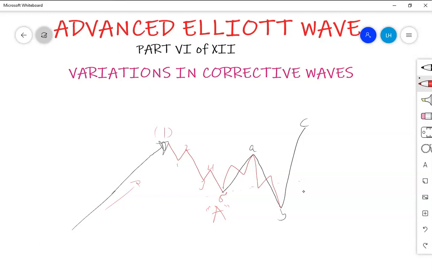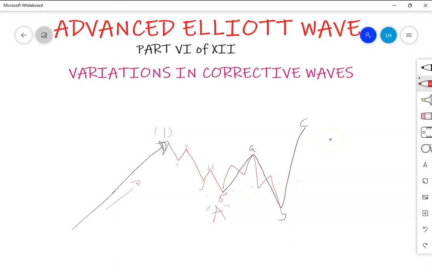It was to the top, but that wave was just a wave B. Then the market came down again. Now this, because this is in an uptrend, something like this, wave C is to the top, but in that structure wave C was to the downside. But now let's stop confusing things. Let's go to the concept here.